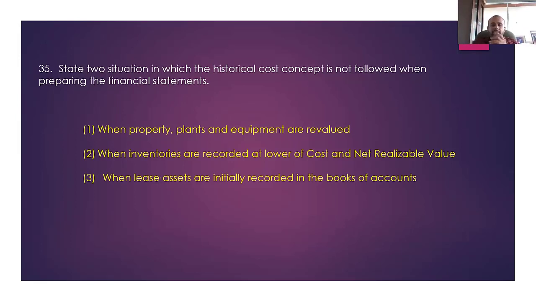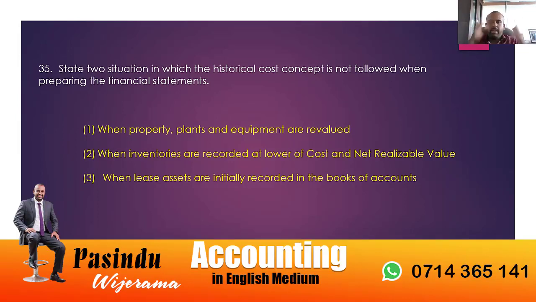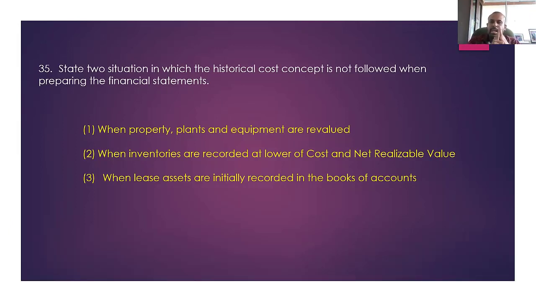And one more thing we can give here: when lease assets are initially recorded in the books of accounts, there are several components that have to be recorded. In the initial recognition of the right of use asset, what are the components? The cost of initial payment made at or before the commencement of the lease. Then the present value of the future payments.